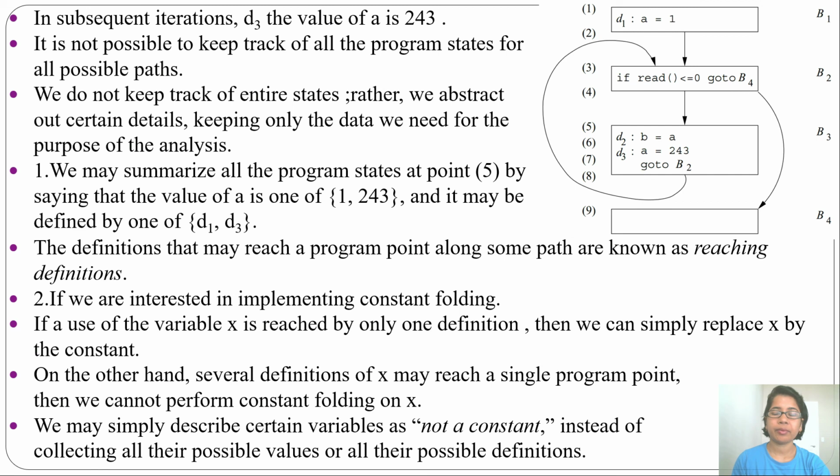So according to what type of information you want to gather, we can abstract certain details that are required for our analysis. Like suppose you want to find the value of a, then we can say it can be 1 or 243 according to definition D1 or D3. If you want to do constant folding, then we'll say this a is not a constant. If there is just one definition, we can replace. If there are multiple definitions, then we'll say it is not a constant. In the next lecture, I will discuss the data flow analysis schema.